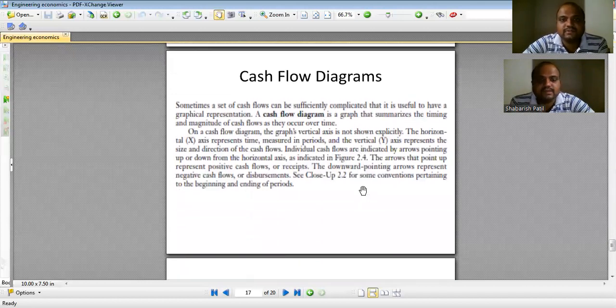Now I'll just give an introduction about the cash flow diagram. Sometimes noting down all the cash flows for any particular organization, even for any particular equipment, becomes very difficult. It is very complicated if I note down those things in some book. Then it's better we understand it easily with a graphical representation, and that particular graphical representation is called a cash flow diagram, which summarizes the timing and magnitude of cash flows as they occur over time.